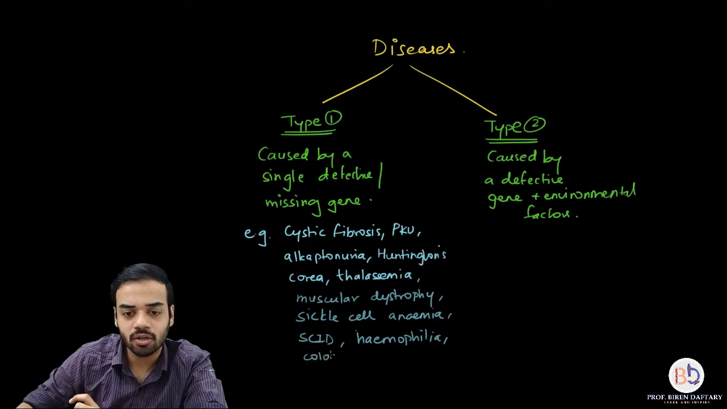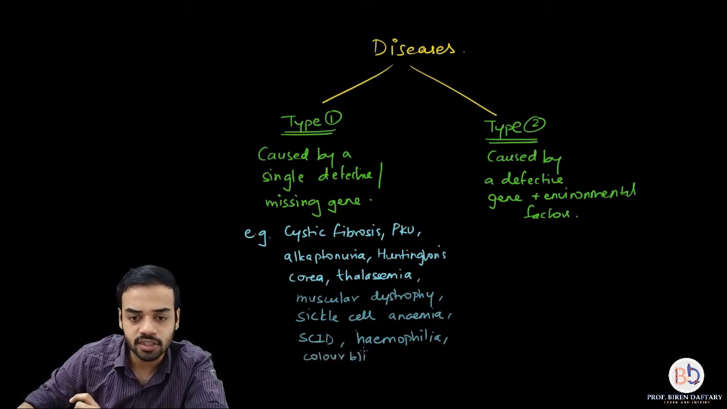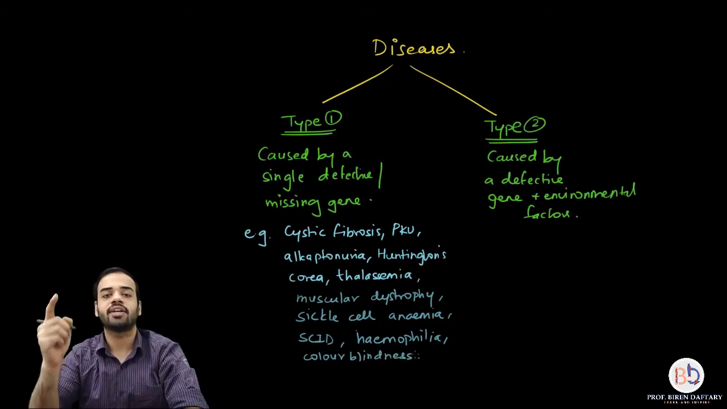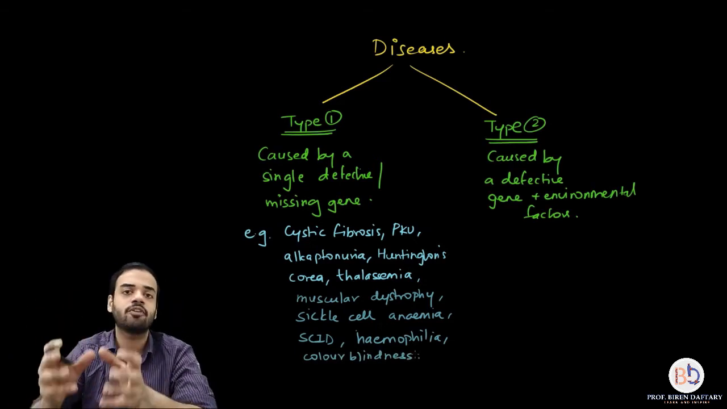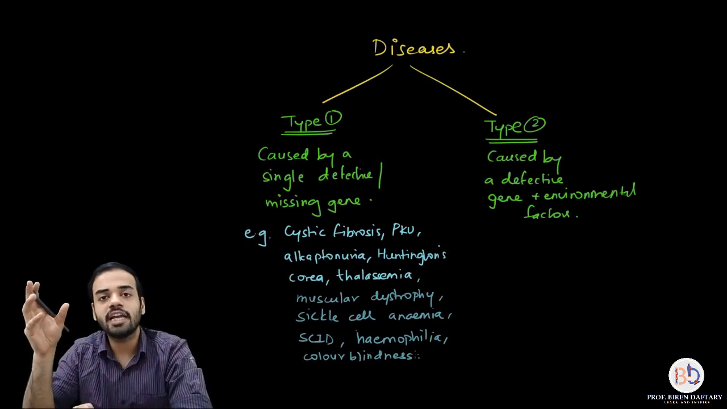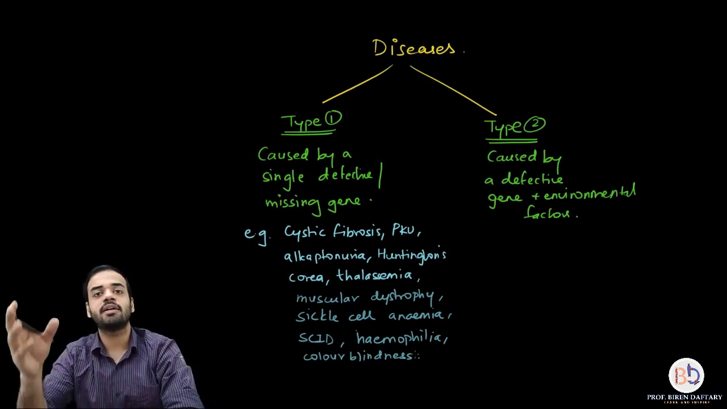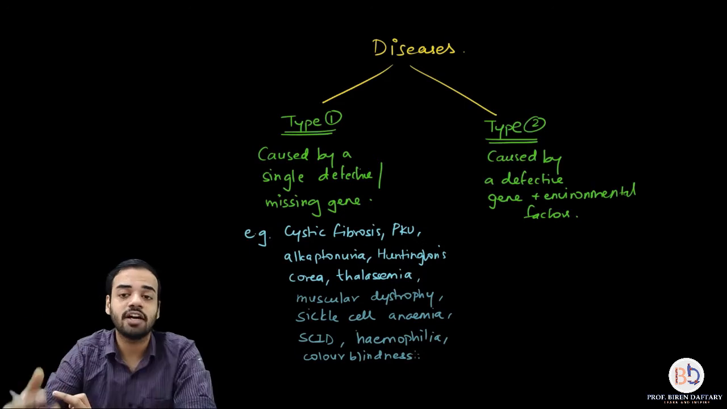So I have written down a lot of diseases over here, and all these diseases are caused by a single defective gene. So these are all type 1 diseases. Now type 2 diseases are the diseases which are caused by a defective gene as well as environmental factors.